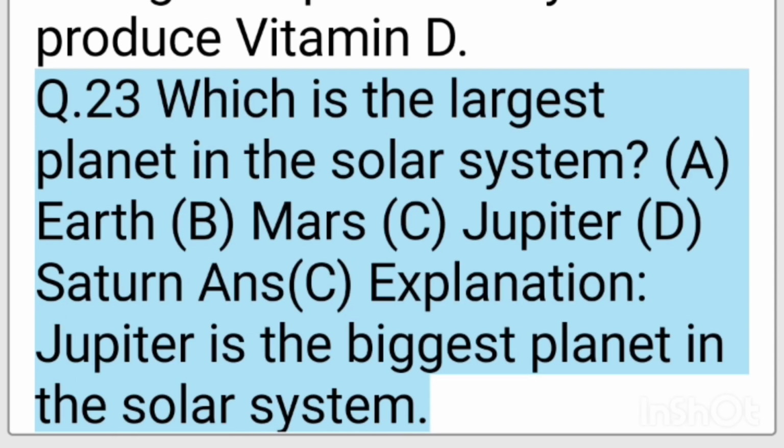Q23. Which is the largest planet in the solar system? A. Earth. B. Mars. C. Jupiter. D. Saturn. Ans. C. Explanation. Jupiter is the biggest planet in the solar system.